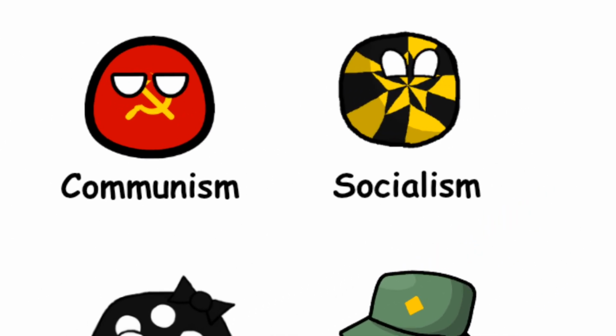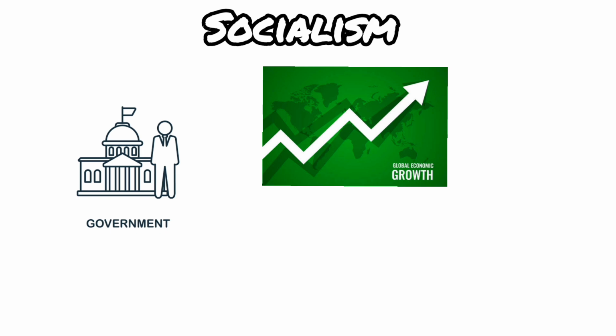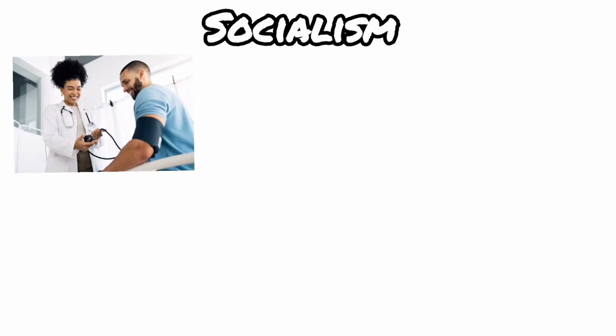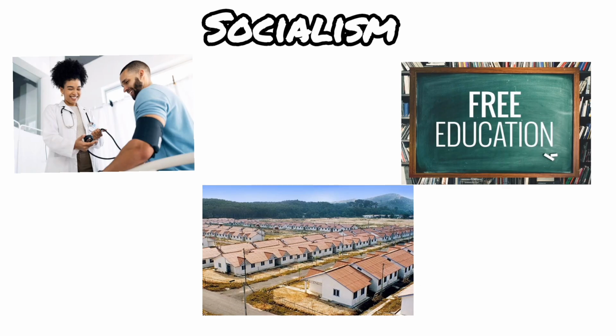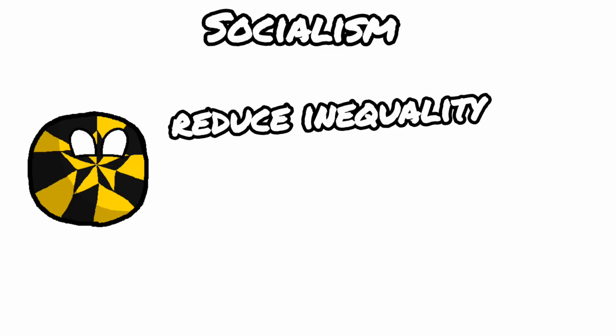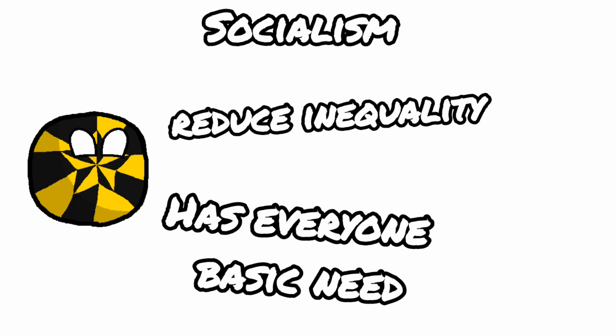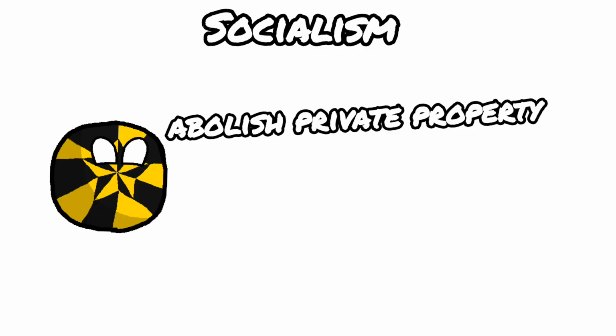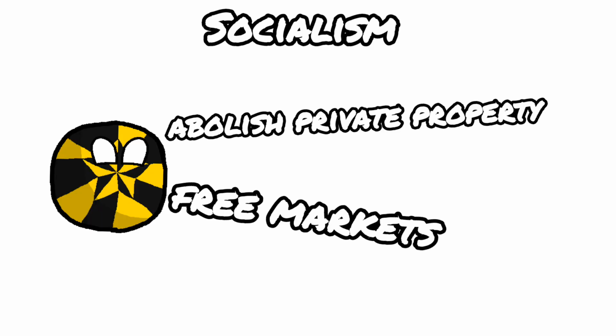5. Socialism. Socialism is a system where the government plays a large role in the economy, especially in providing public services. Think free healthcare, education, or public housing. The goal is to reduce inequality and make sure everyone has basic needs met. Unlike communism, socialism doesn't always abolish private property or free markets.